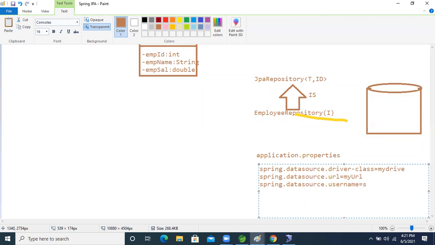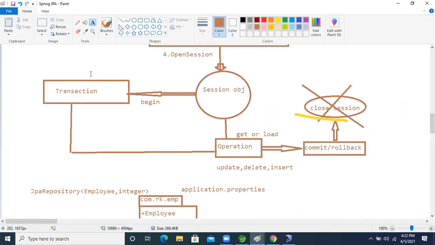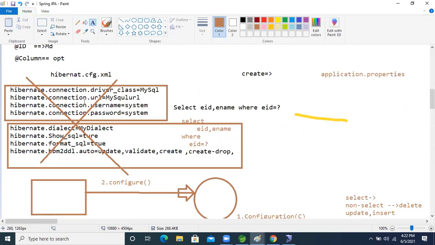I'm taking root. Another one is spring.datasource.password, again I'm taking root. So this database operation will complete.